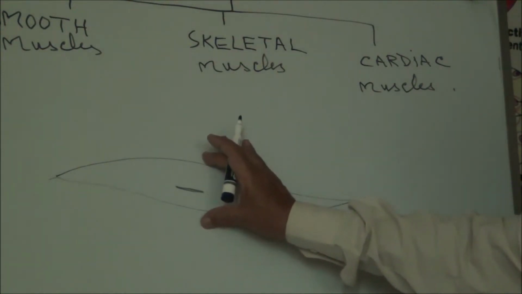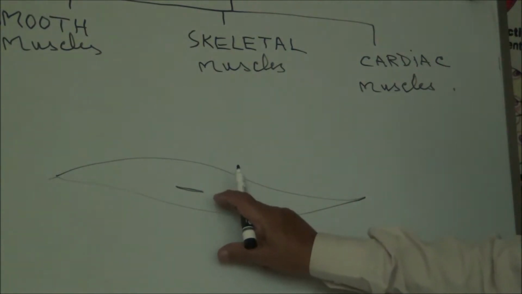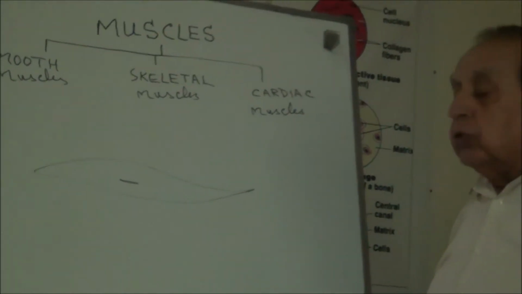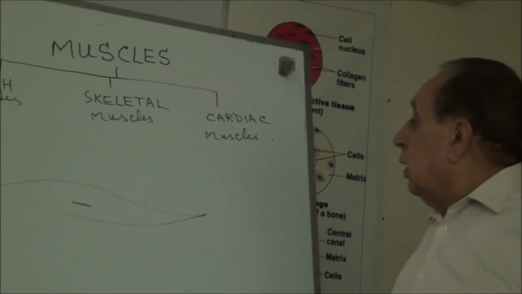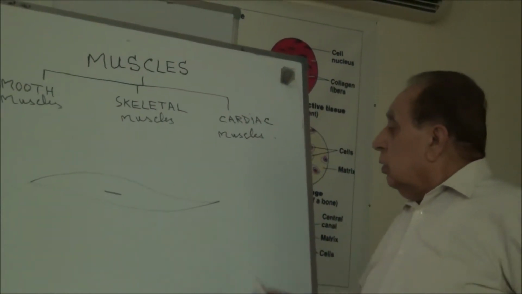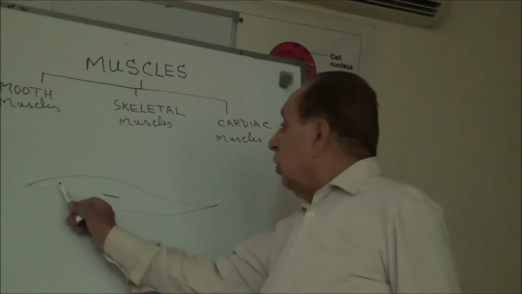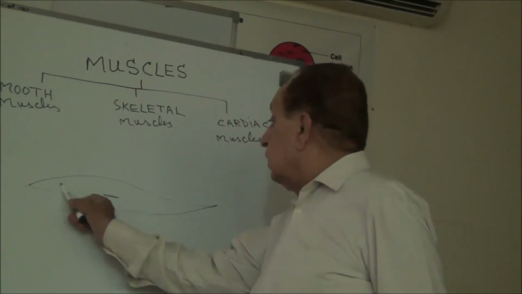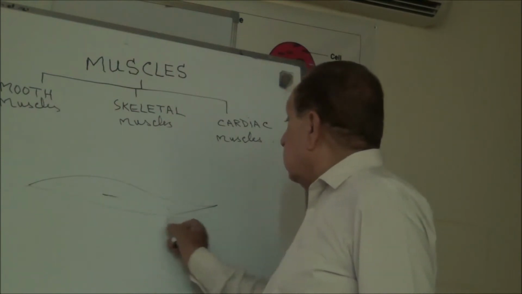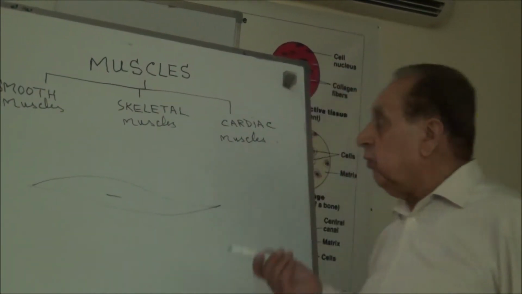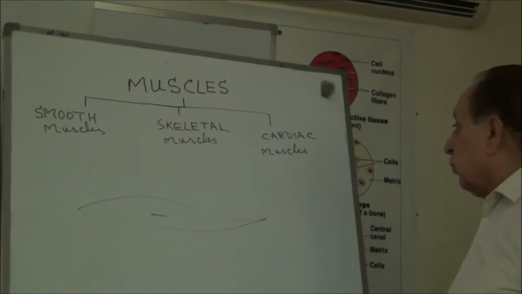In the center it is slightly distended and it has a flattened nucleus. The smooth muscles have longitudinal striations. The longitudinal striations, I told you, are present in all three types of these muscles.